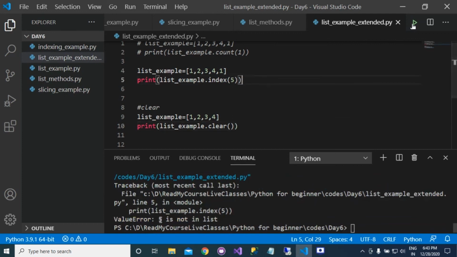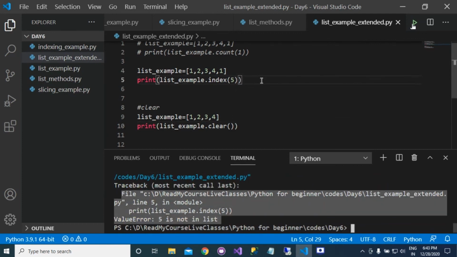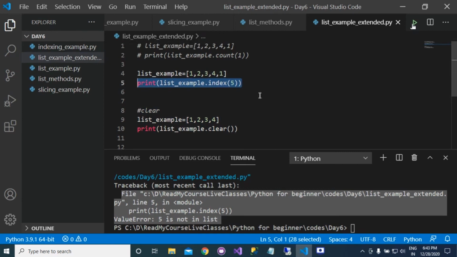Here you can see that this portion of the program is causing the exception, and if you have an exception here, then your program will not run. So I need to comment this line.